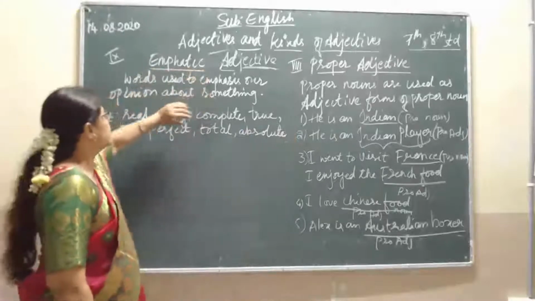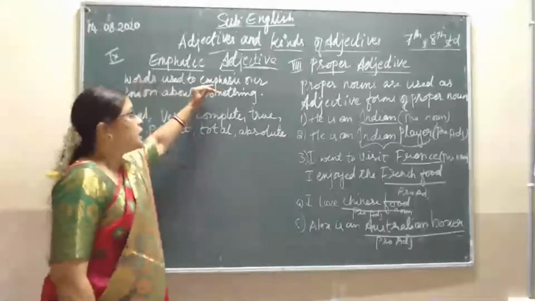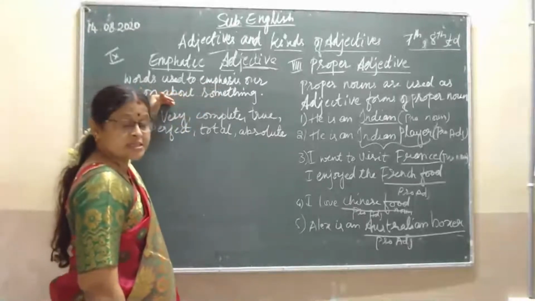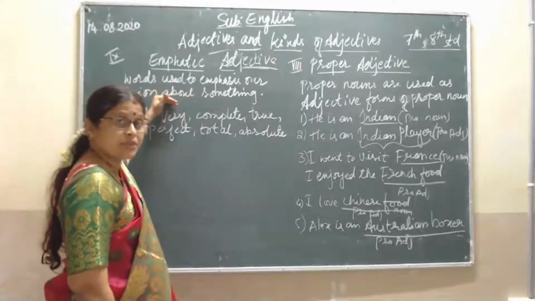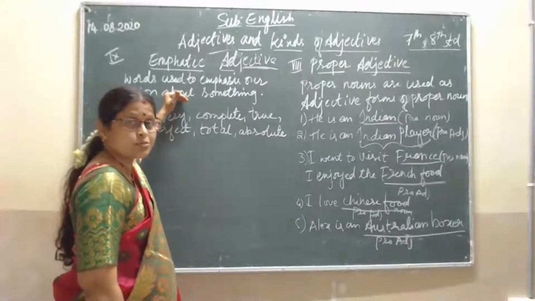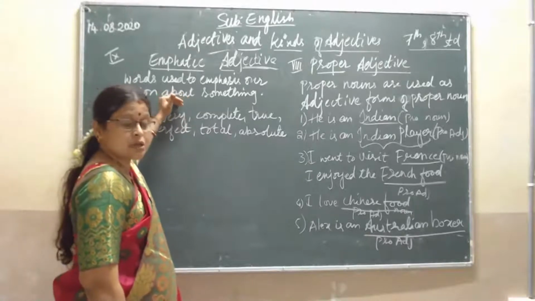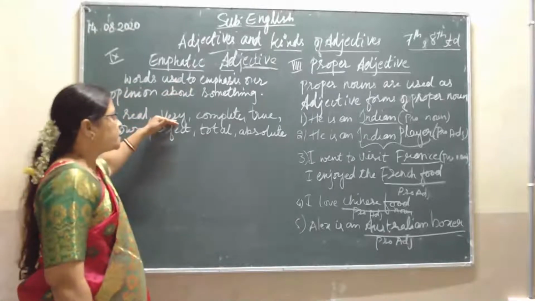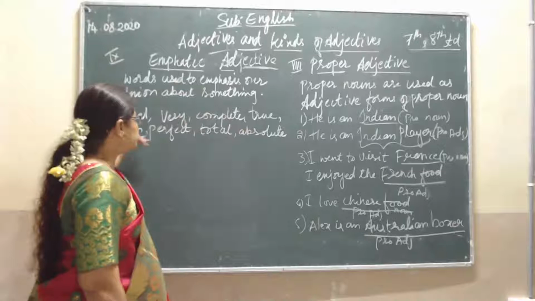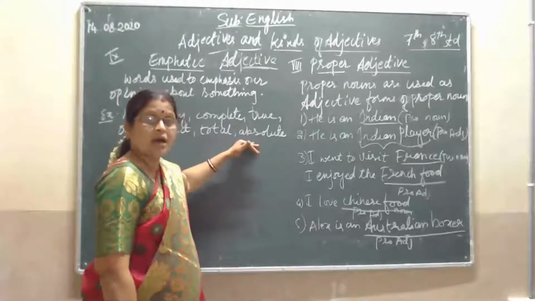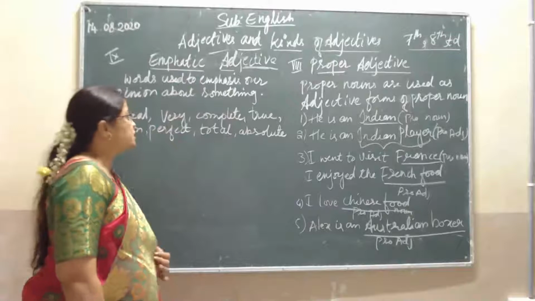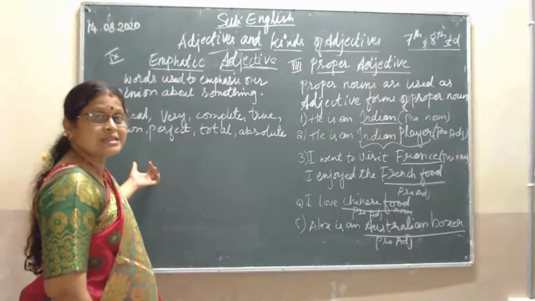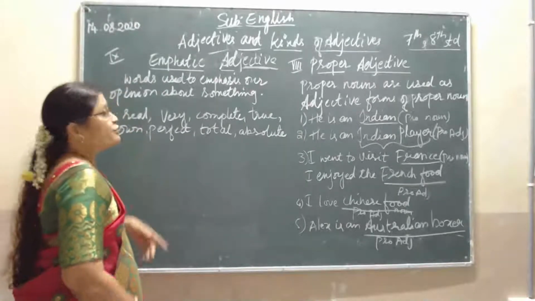Emphatic adjectives are the words used to emphasize our opinion about something. We are giving more stress about a person or thing. Very few words are there: real, very, complete, true, whole, perfect, total, and absolute are the emphatic adjectives here. They are used to give emphasis and express our opinion. So we'll see some sentences where we can see the emphatic adjectives.